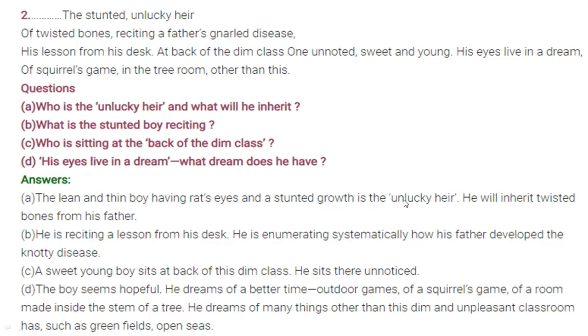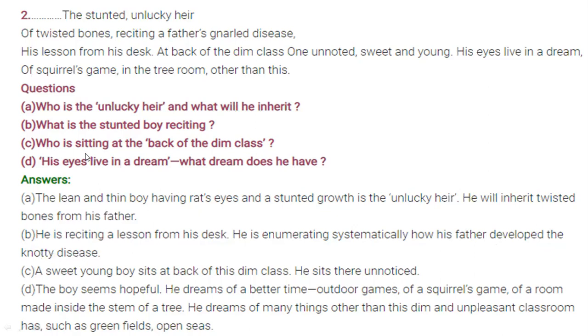He is unlucky, he is not lucky, and he will inherit twisted bones from his father. Means to say, where did he get his twisted bones from? He got them from his forefathers. As they say, generation to generation changes will be going on. So this is called genetic also. These twisted bones are called genetic also. What is the stern boy reciting? He is reciting a lesson from his desk, and he is emulating systematically how his father developed the naughty disease, naughty disease meaning something like arthritis.